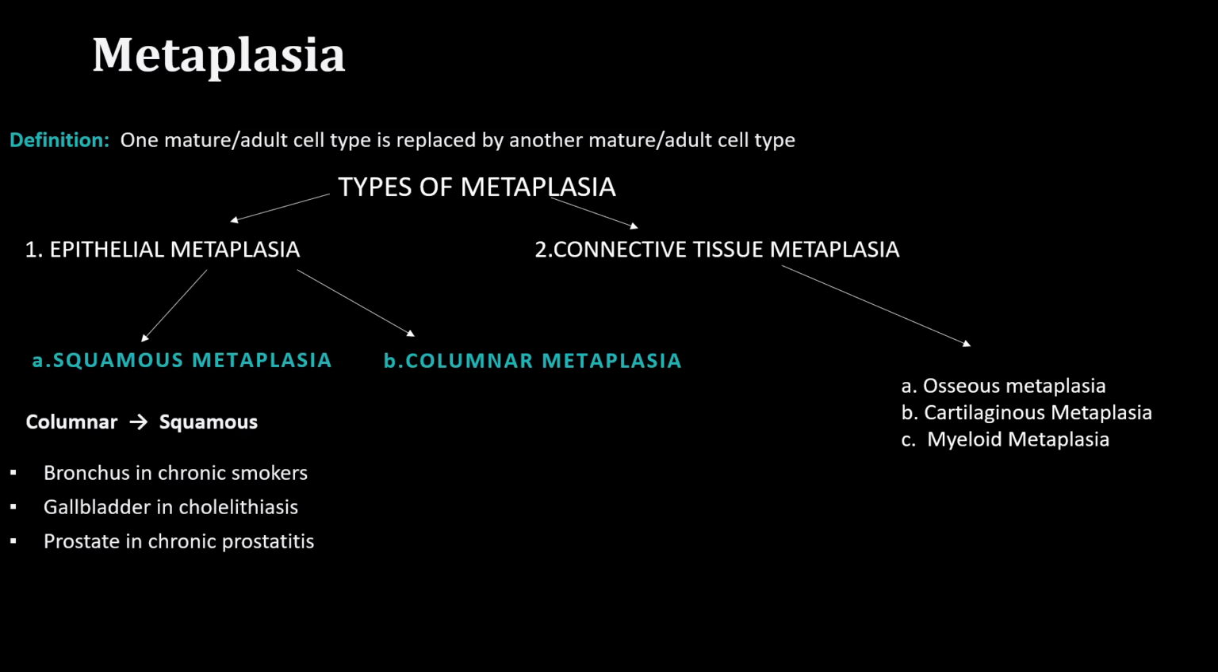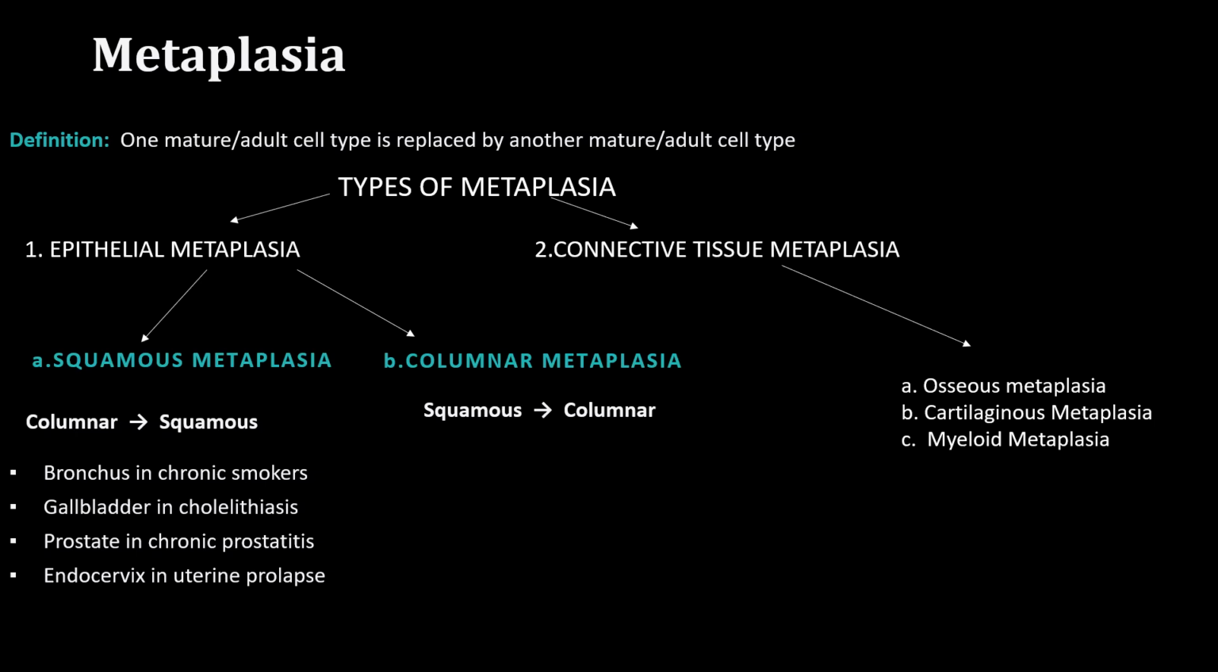And the other one we have is the prostate in chronic prostatitis. In chronic prostatitis, the epithelium that is found inside the prostate is converted from columnar epithelium to squamous epithelium. And the last but not least is the endocervix. The endocervix in uterine prolapse, the epithelium that is found inside the endocervix is converted from columnar epithelium to squamous epithelium. And I want you to take note of this endocervix because the endocervix undergoes squamous metaplasia while the ectocervix undergoes columnar metaplasia. We are going to talk about it. So knowing the definition of squamous metaplasia and examples of squamous metaplasia is a high yield fact.